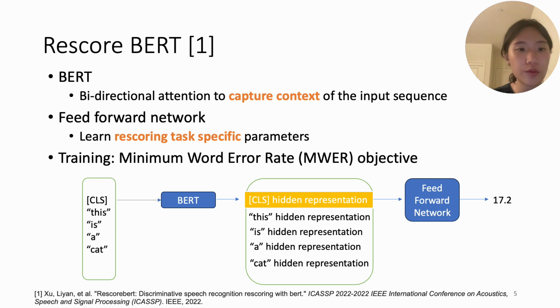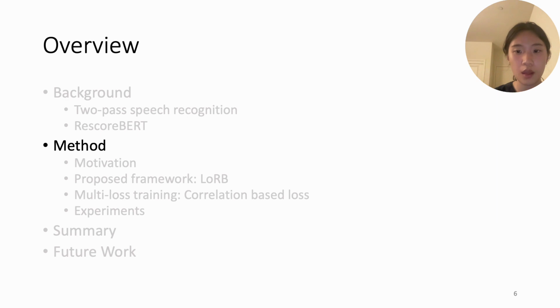And there is another feedforward network in the Rescoring BERT, which is designed to learn the rescoring-specific parameters. Here, the feedforward network will be trained with the minimum word error rate objective, and will be used to get the numerical value for the input sequence.